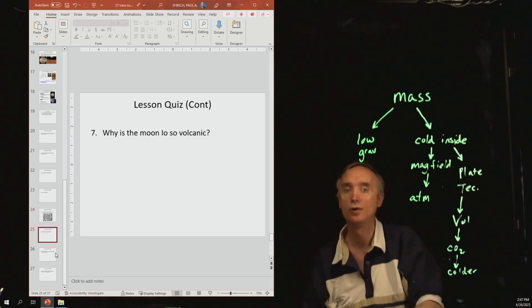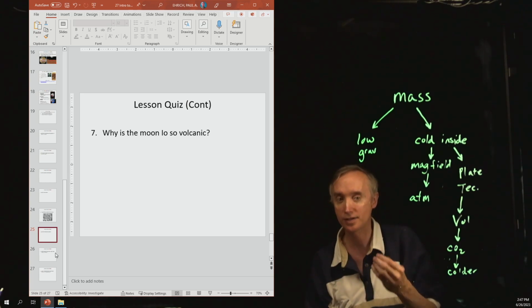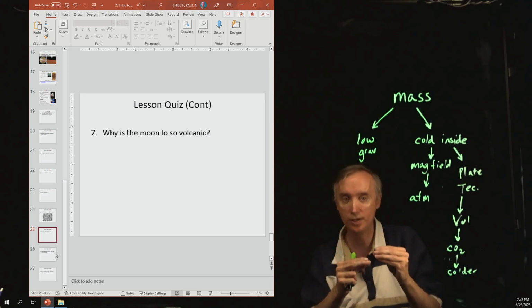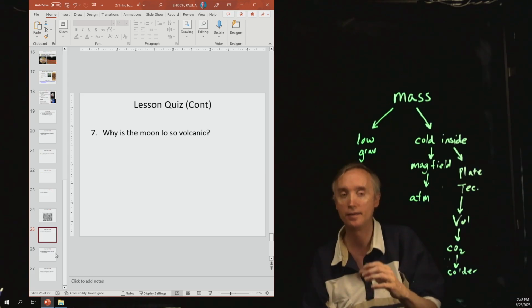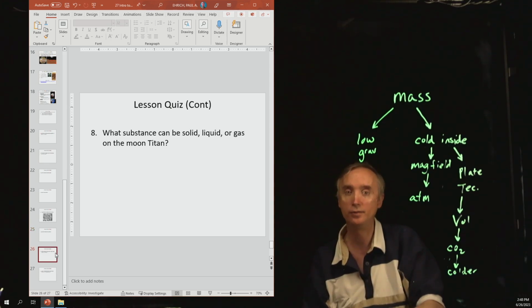Number 7, why is the moon Io so volcanic? Okay, it's because of the tidal effects of Jupiter constantly squeezing on Io, and that energy heats up the inside of the moon. Number 8, what substance can be solid, liquid, or gas on the surface of the moon Titan? And that's going to be methane.